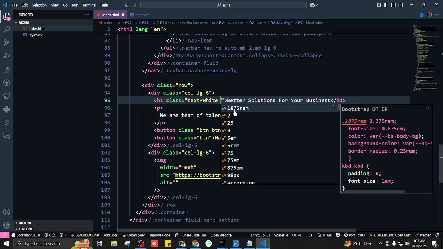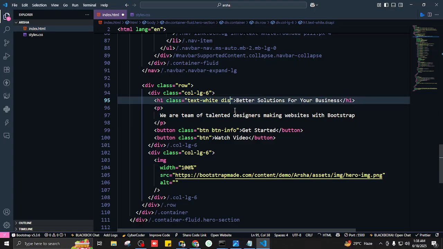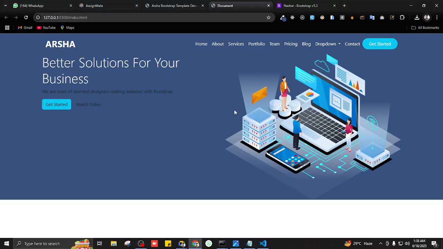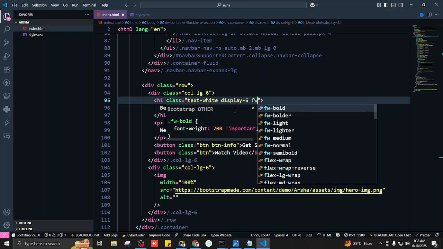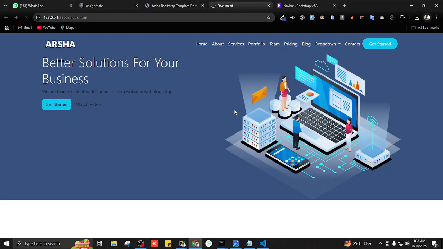Display. Very good, display. The maximum it goes is 6, so let's say display-5. Perfect. Now I want to make it bolder. What's the class? Yeah, good. fw-bold. Perfect.